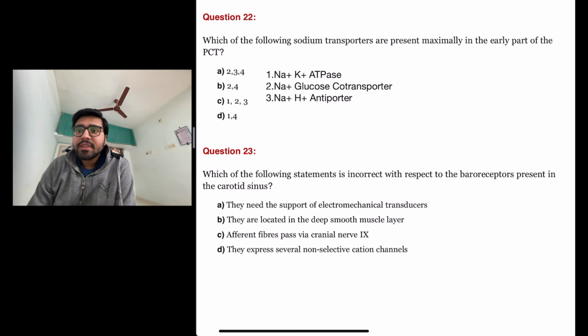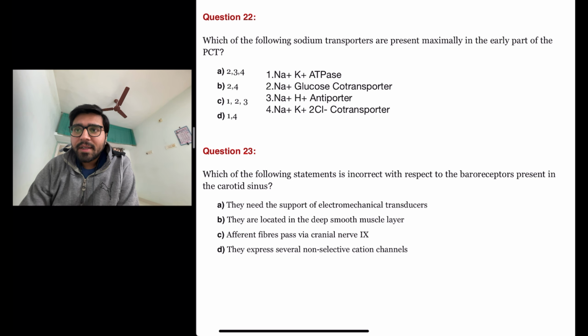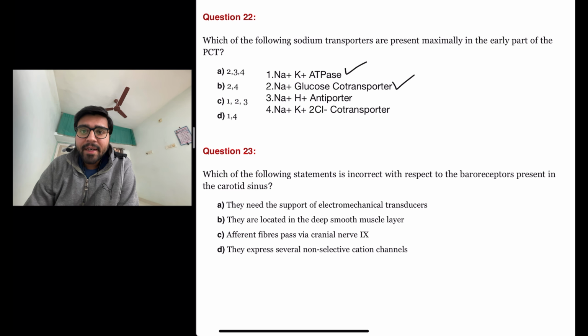The next question is which of the following sodium transporters are present maximally in the early part of the proximal convoluted tubule? So let us look at the transporters that are given in the question. Sodium potassium ATPase, yes, it is present in the early part of the proximal convoluted tubule. Sodium glucose cotransporter, yes, it is present. Sodium hydrogen antiporter, yes, it is present.